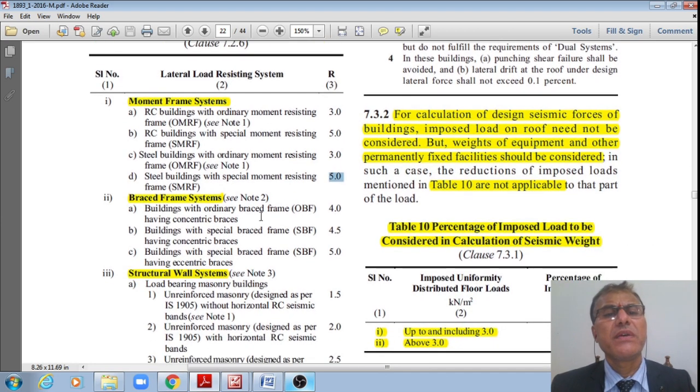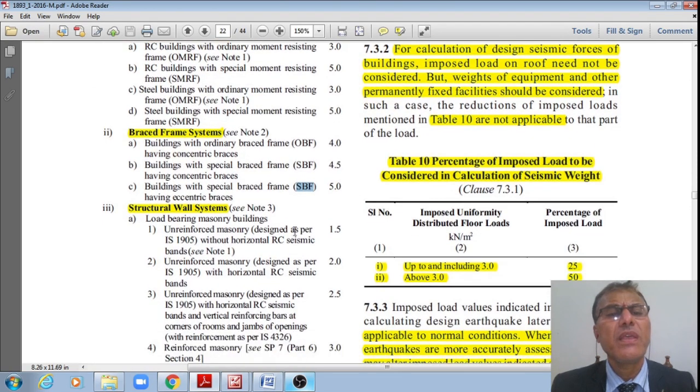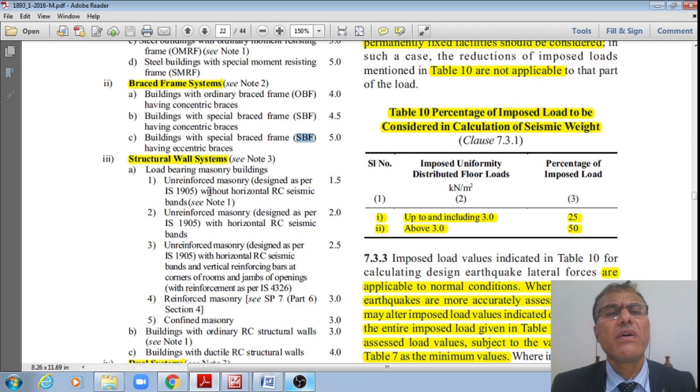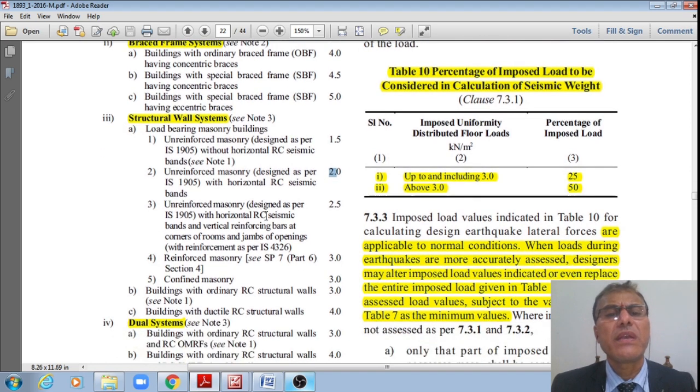Second one is the braced frame system. Ordinary braced frame 4, whereas special braced frame SBF 4.5. Building with special braced frame SBF 5. Then structural wall systems. For load bearing masonry walls, unreinforced masonry wall systems, 1.5. Unreinforced masonry with horizontal RC seismic bands, 2. Whereas unreinforced masonry with horizontal seismic bands as well as vertical reinforcement bars, then 2.5.